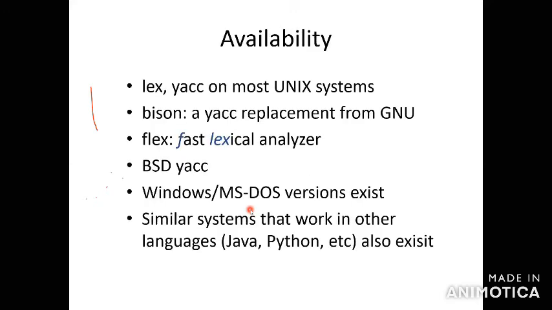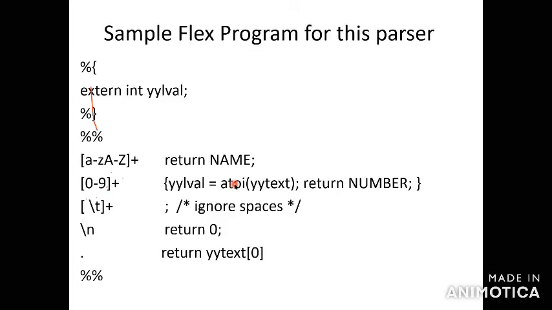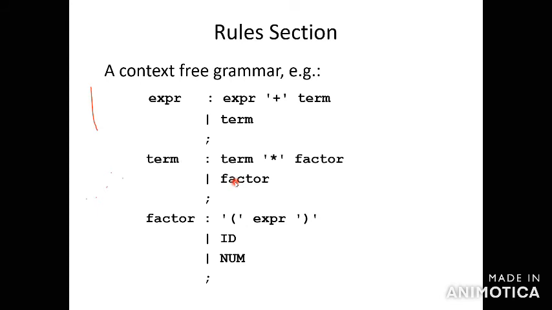So how do you write the rule section? These are the rules. This is for the symbol Yacc program, I think you have in your lab, the fourth program. So this is for the declaration part. After that you have to declare all the data. So in the percentage translation rule section, in the translation you have to declare what productions you have to give for the given grammar. The last one will be for the C program. This is for the availability of the given program. So based on the grammar, you have to write the context free grammar.